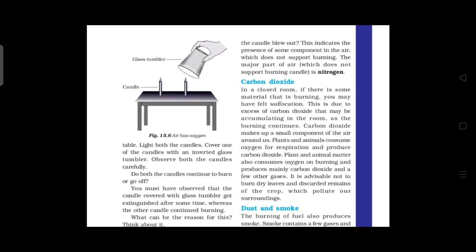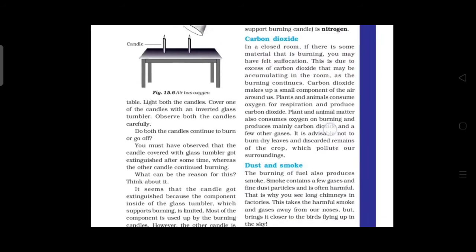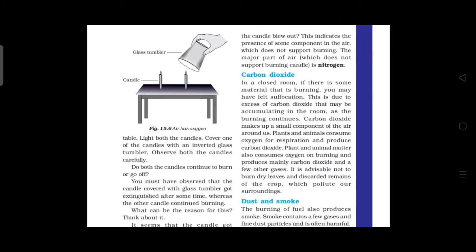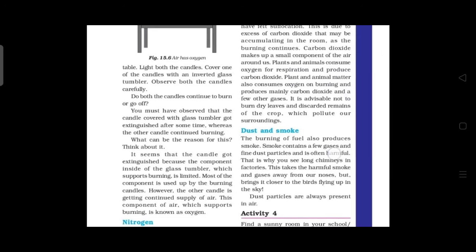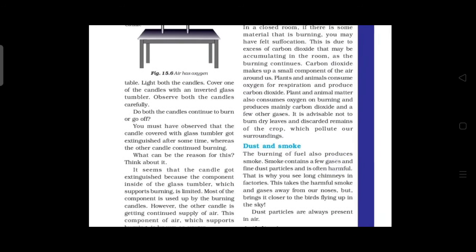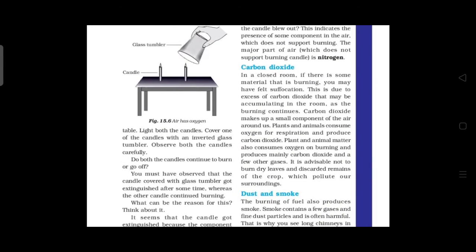But the other burning candle had a continued supply of air. So this component of air which supports burning, because of air it keeps burning, so it is known as what? Oxygen. Okay. Then about carbon, nitrogen. First we study about oxygen, then about nitrogen. Okay.